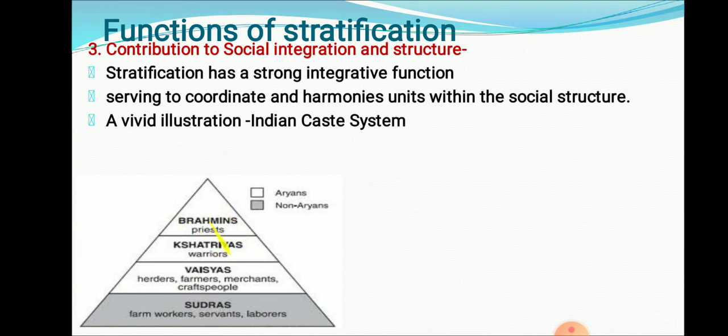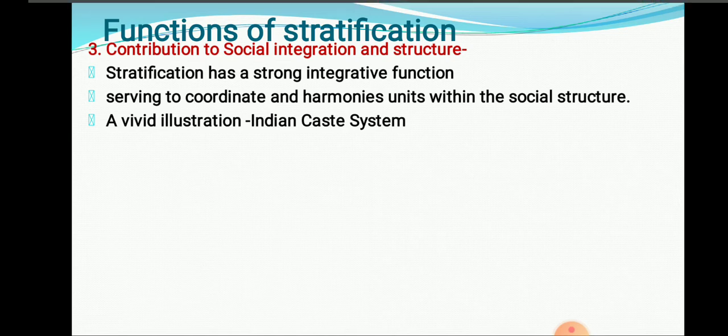They need to depend on Vaishya for food and the farming system. They need to depend on Shudras for using them as servants, labor, etc. Likewise, each community is going to depend on other communities, each strata. These are the four strata: Brahman, Kshatriya, Vaishya, Shudra.